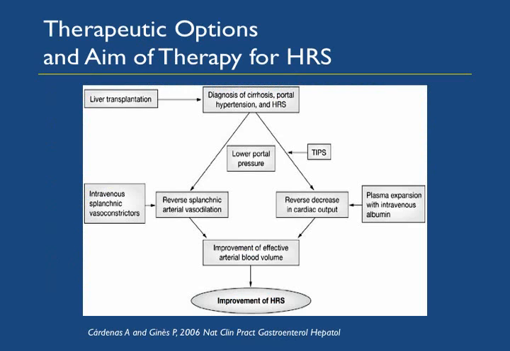This cartoon shows the therapeutic options and aim of therapy for hepatorenal syndrome. So, liver transplantation is curative for hepatorenal syndrome, but as I said in the beginning, there are 17,000 patients waiting for liver transplantation and only a third of them get transplanted. So, it's not an option for everybody. Plus, we have to use therapies to bridge them to transplant. Because the pathophysiology is splanchnic arterial vasodilation and decrease in cardiac output, various medications like intravenous splanchnic vasoconstrictors, in addition to plasma expansion with intravenous albumin, can reverse hepatorenal syndrome. And then lowering the portal pressure by creating a TIPS shunt may also reverse hepatorenal syndrome.